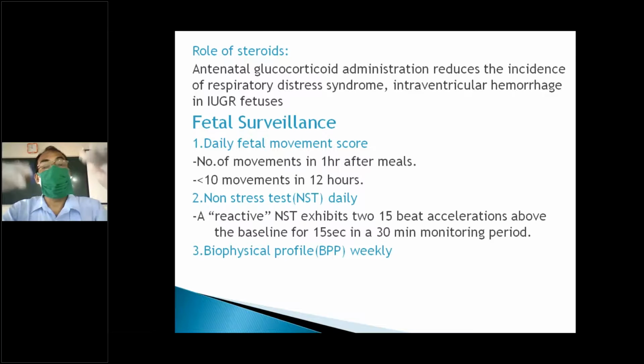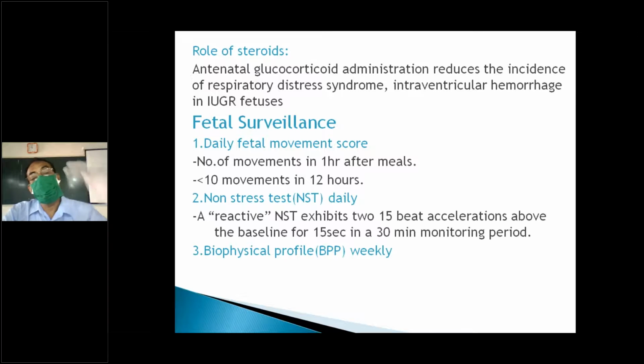And when it is detected, you also treat the preeclampsia. If sugar is there, you have to treat the diabetes. If it is not controlled with oral hypoglycemic agents, you have to change to insulin therapy. And fetal surveillance: daily fetal movements, the number of fetal movements.